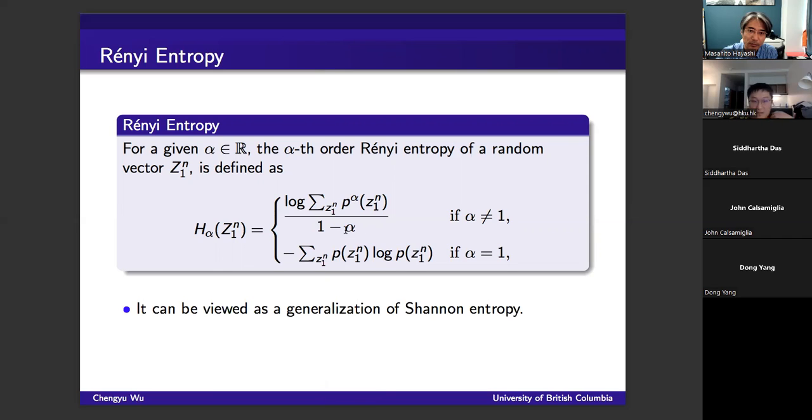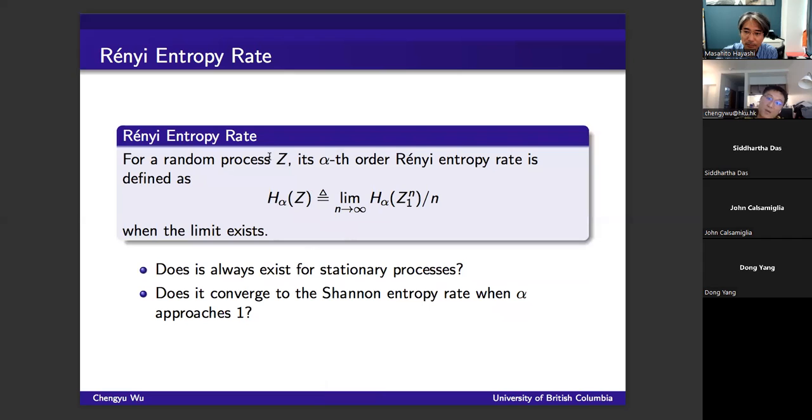Because at the special point alpha equals 1 it is defined as the Shannon entropy, this Renyi entropy can be viewed as a generalization of the Shannon entropy. Using L'Hospital's rule, you can easily show that this definition is continuous, in the sense that as alpha approaches 1, the Renyi entropy approaches the Shannon entropy. For a random process, we can define the Renyi entropy rate similarly to how we define the Shannon entropy rate from the Shannon entropy of a random vector.